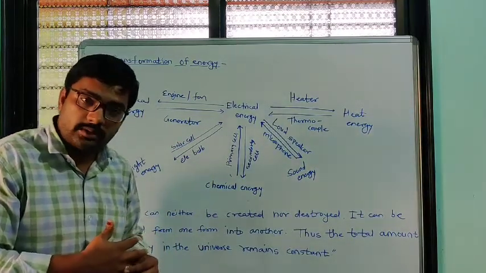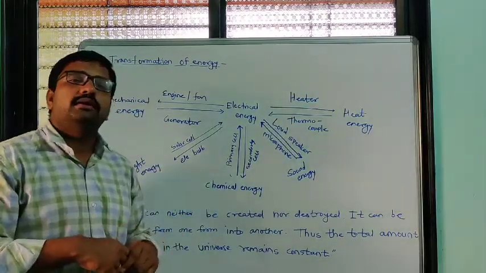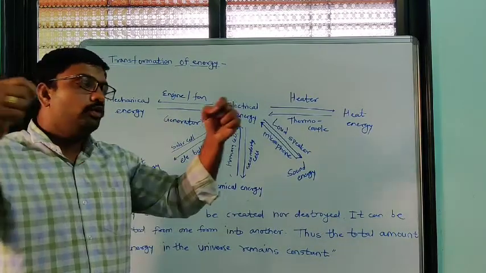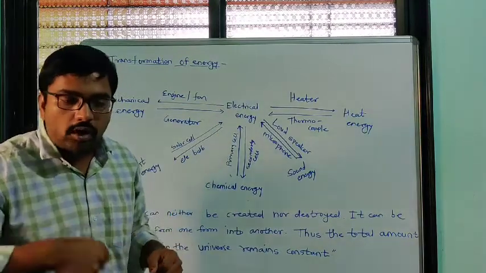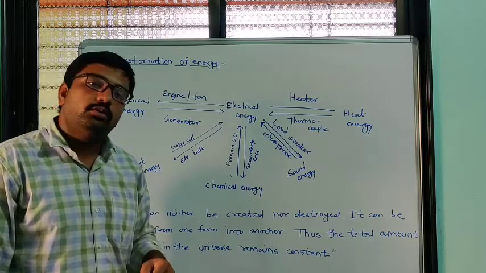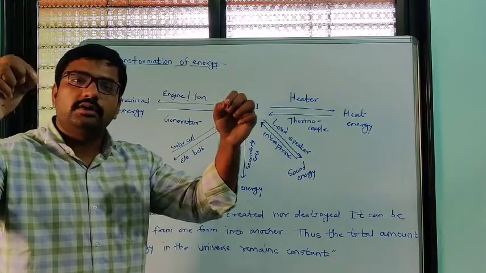One example is also given in our book, that of the pendulum. We have to hang two pendulums on a horizontal string.